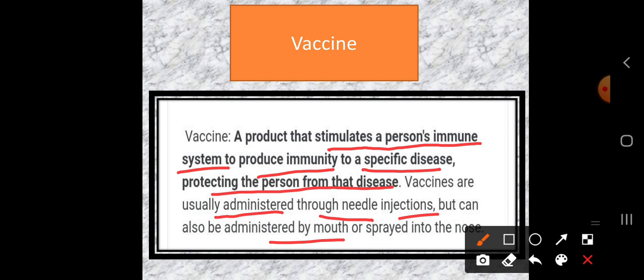So how do we take those vaccines? By mouth. And nowadays we are also spraying some vaccines into the nose, so with the help of the nose we can breathe it in. In this way we can protect our body from the disease. So we can take a vaccine in three ways: by mouth, through needle injection, or by spraying into the nose.